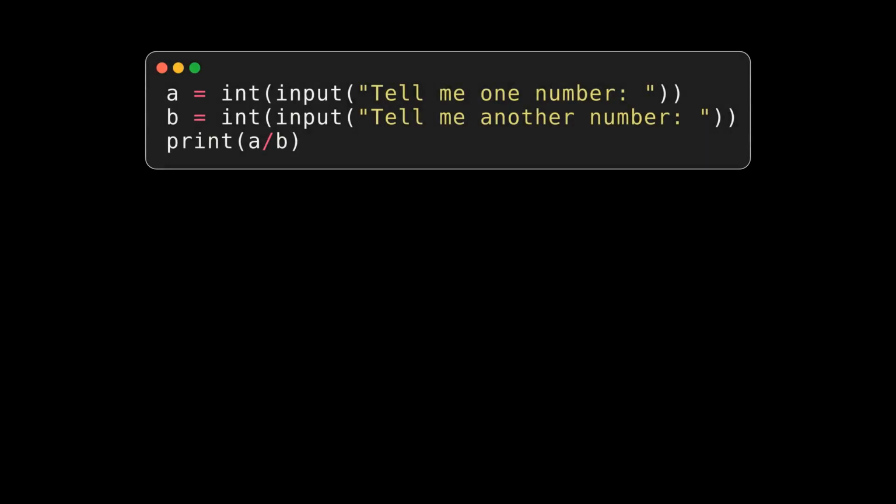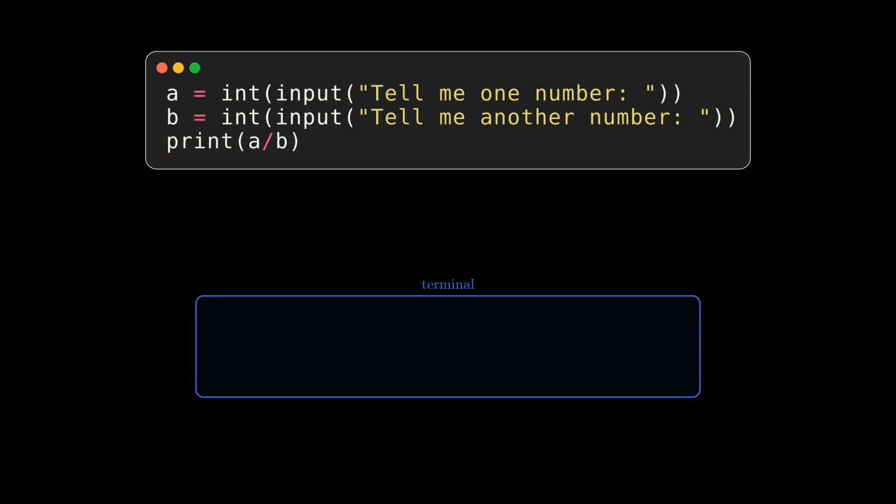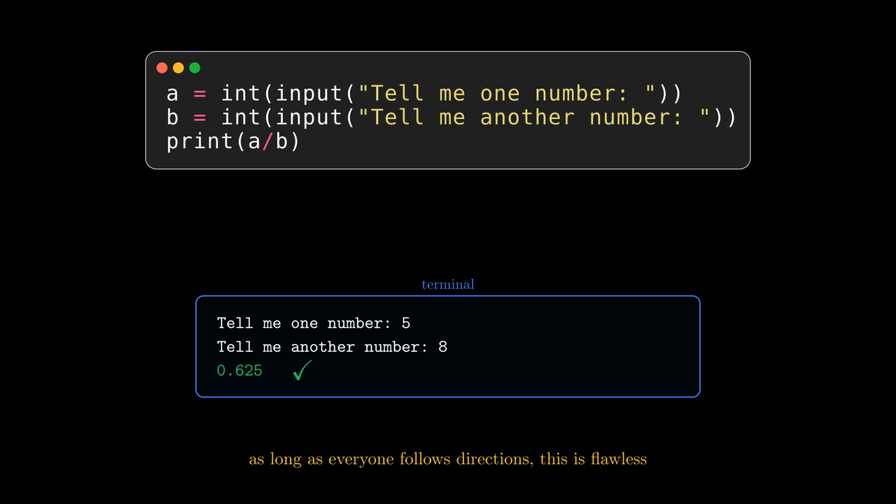Here is the naive version, 3 lines. We ask for one number and convert the input to an integer, storing it in the variable a. We ask for another number and store it in b. Then we print a divided by b. A cooperative user types the numerals 5 and 8, both conversions succeed, and Python prints 0.625. As long as everyone follows directions, this little program is flawless.